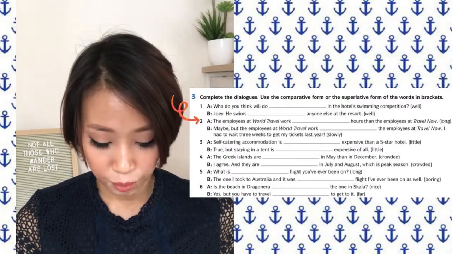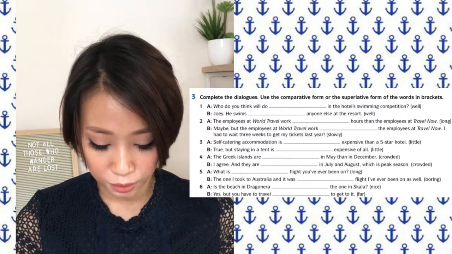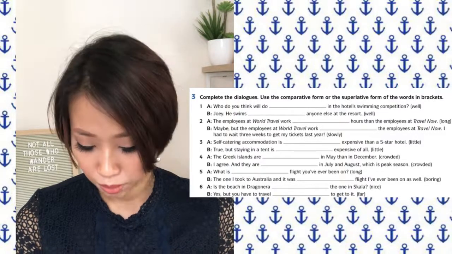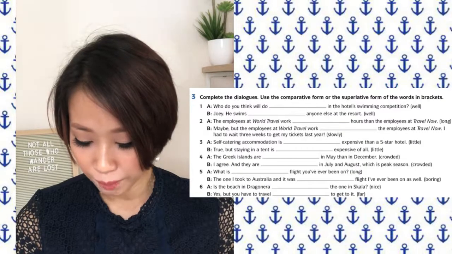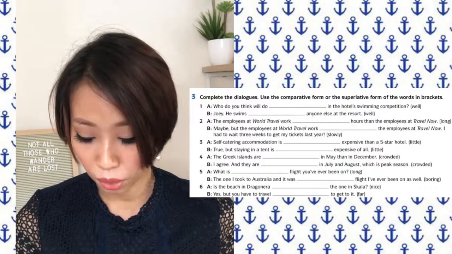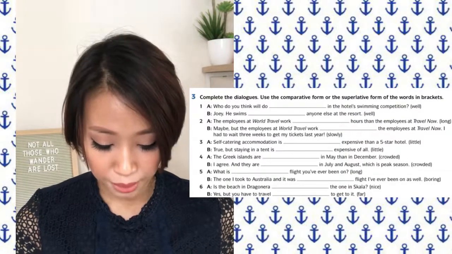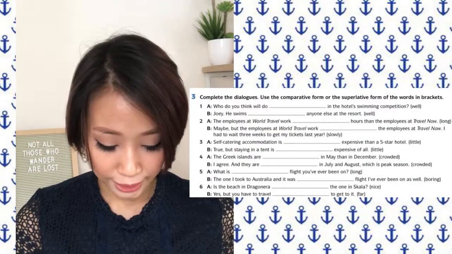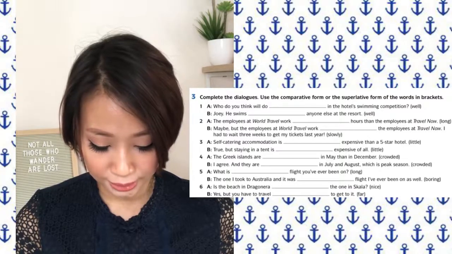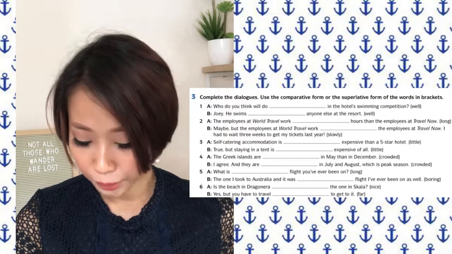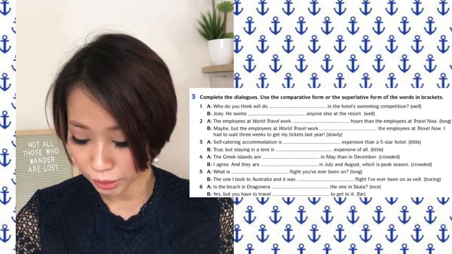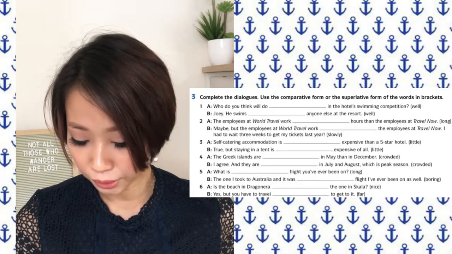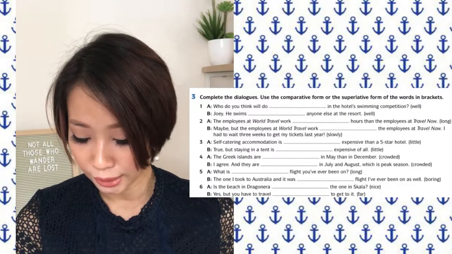2. A. The employees at World Travel work longer hours than the employees at Travel Now. Pekerja di World Travel bekerja jam dari pekerja di Travel Now. Long, panjang. B. Maybe, but the employees at World Travel work more slowly than the employees at Travel Now. I had to wait 3 weeks to get my tickets last year. Mungkin juga, tetapi pekerja di World Travel kerja, pekerja di Travel Now. Saya terpaksa tunggu 3 minggu untuk dapat tiket saya tahun lalu.